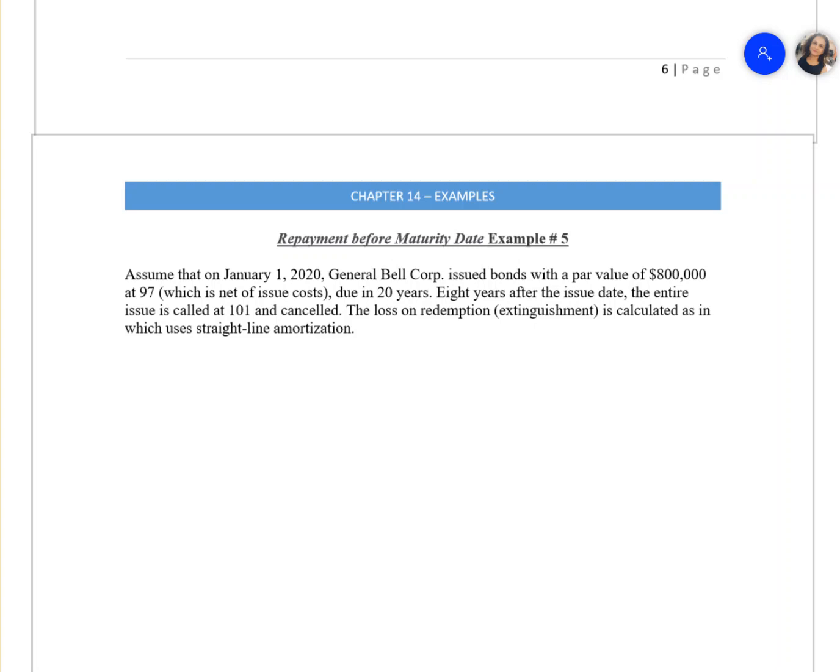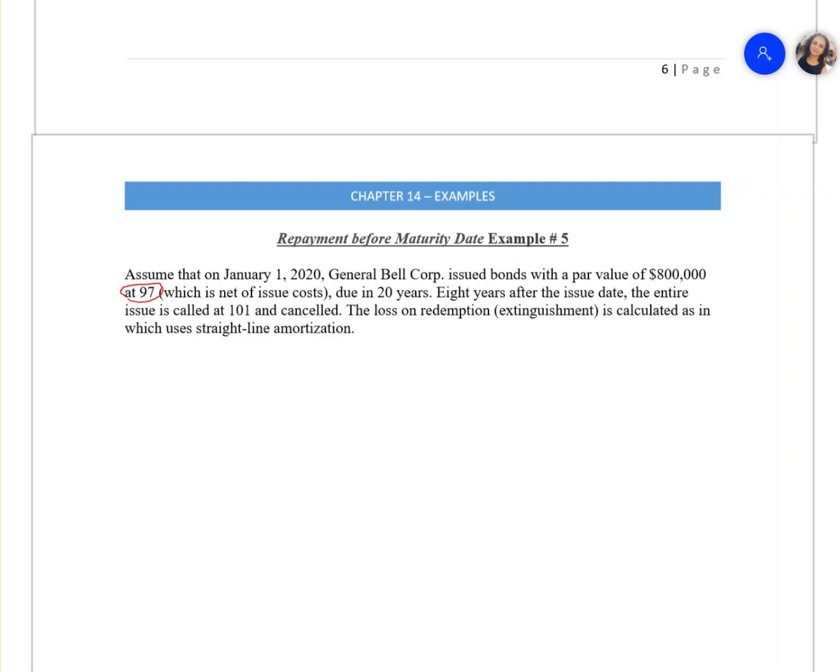General Bill Corporation issued a bond with a par value of 800,000, but they didn't issue it at par, they issued it at 97%. So we know that it's less than 100%. If it's less than 100%, it's a discounted bond. It's not a premium bond.